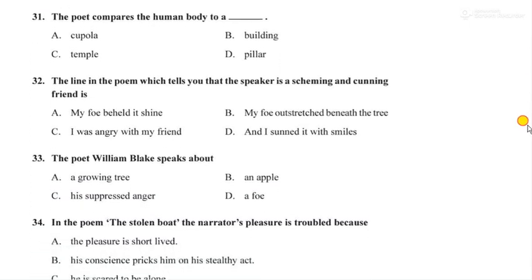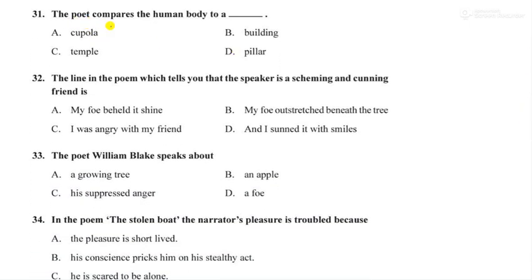Next, moving to question number 31. The poet compares the human body to a dash. So this is from the chapter Vachana, from the poem Vachana, right? So he compares the body with a temple. Option number C.